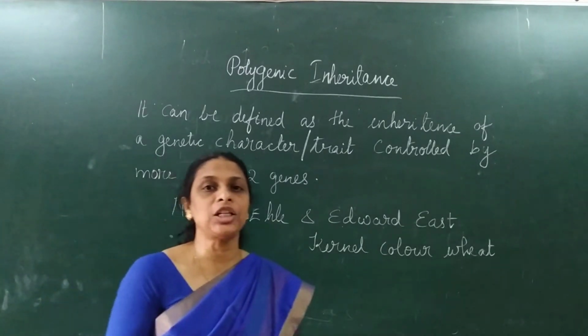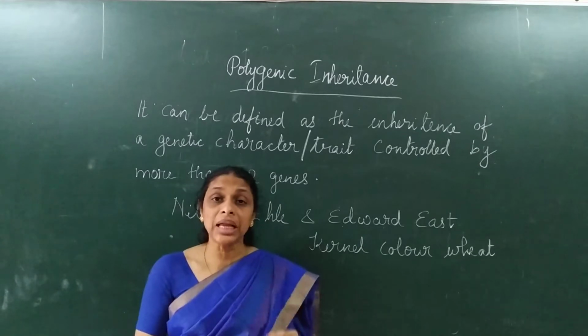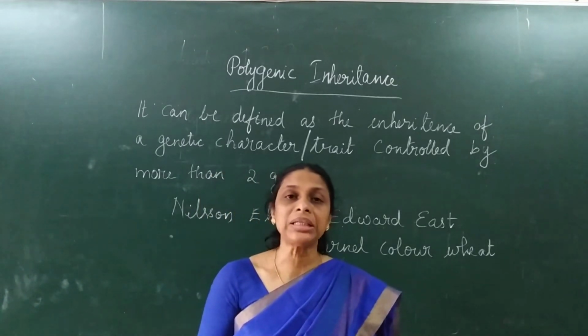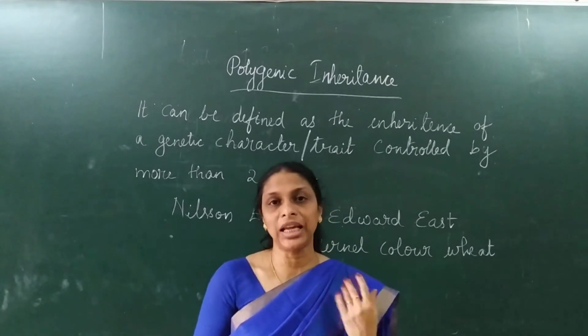And in your NCERT textbook, they have given the example of skin color in human beings. So we will discuss skin color of human beings as an example for polygenic inheritance.